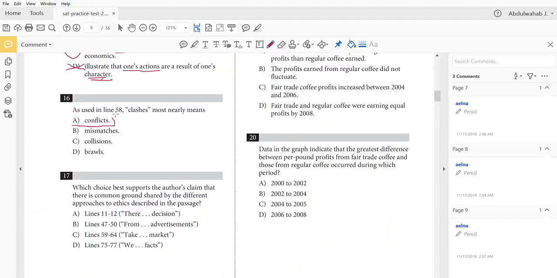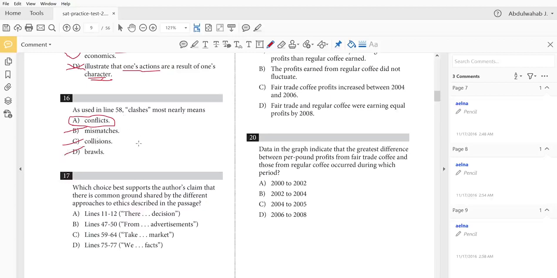Clashes or conflicts are inevitable. We're not talking about mismatches. We're not trying to match things up, and they're not lining evenly across each other. We're not talking about collisions. I mean, the word collisions is used when two things collide physically with each other. Brawls are fights. No one is fighting. So, conflicts.